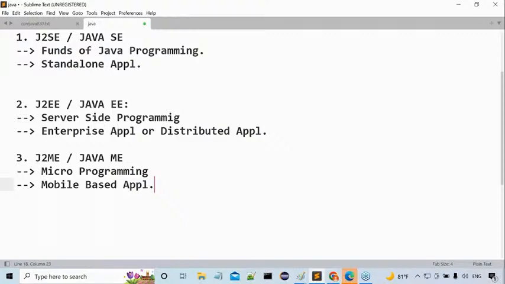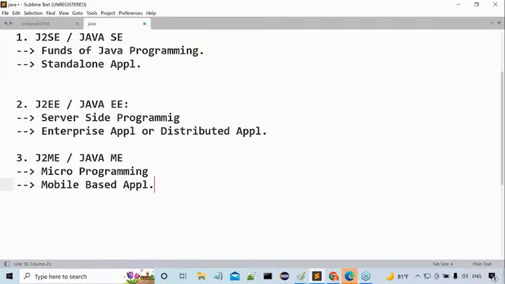Now tell me an example for a standalone application. Calculator in our mobile phone or calculator in our system. Any example for a distributed application? All banking applications are distributed applications. All food delivery applications are distributed applications. All social network applications are distributed applications. Good. Any example for a mobile based application? WhatsApp, Telegram on our mobile phone, Facebook icon in our mobile phone. All these are mobile based applications.